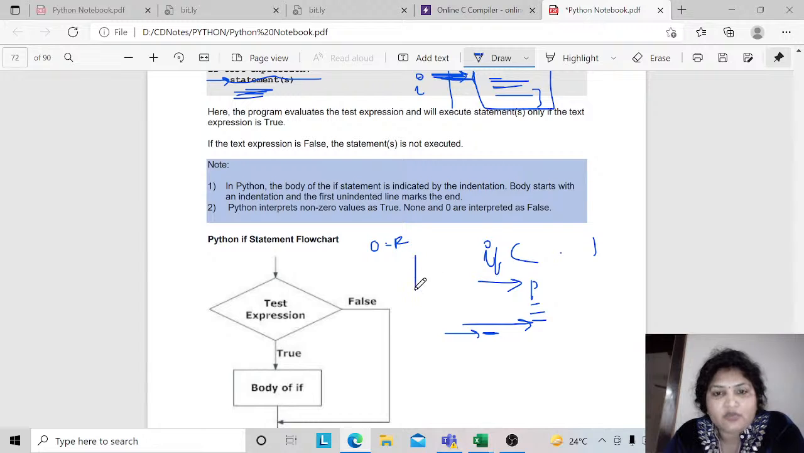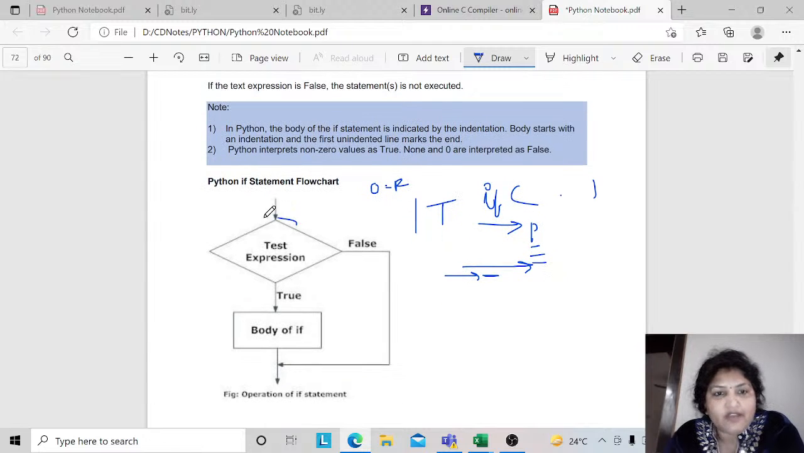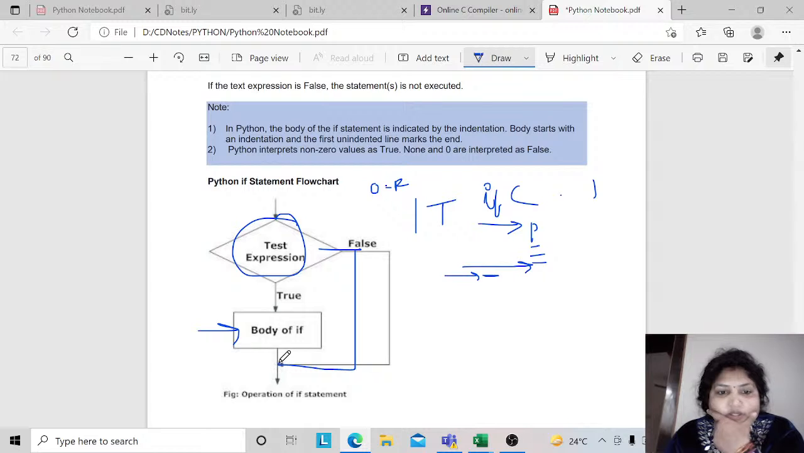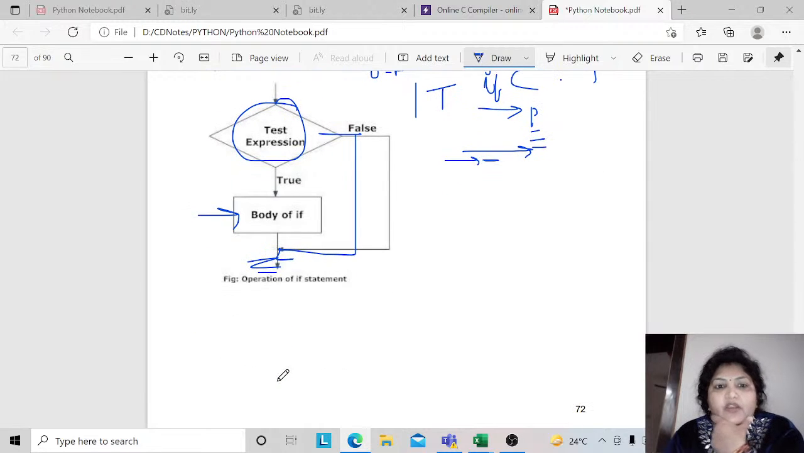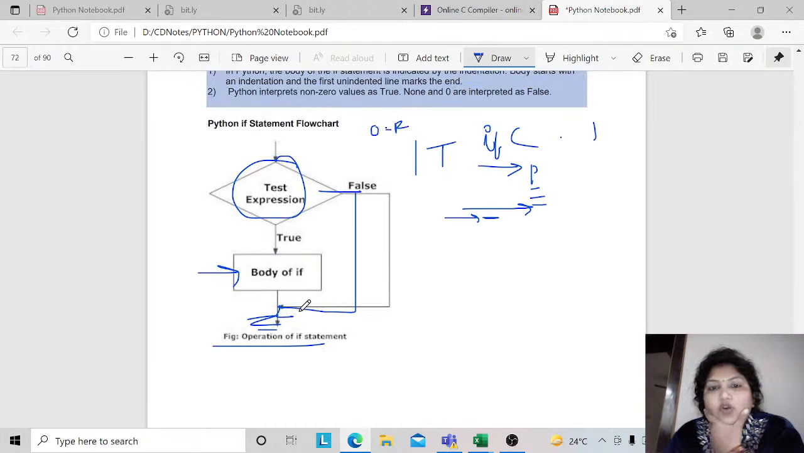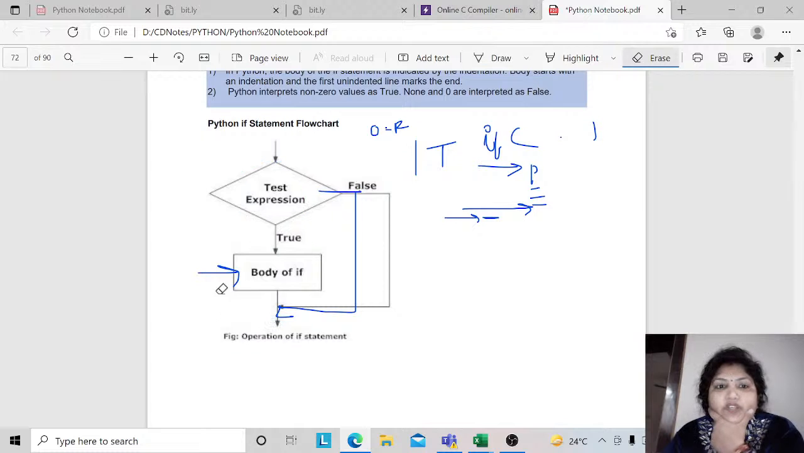condition, and if it is 1, it represents the true condition, right? So, the Python if statement flowchart. Here we have the test expression, right? If it is true, then this body will be executed, and if it is false, then the next statement in the block will be executed, right? This is the operation of the if statement, how if statements work.